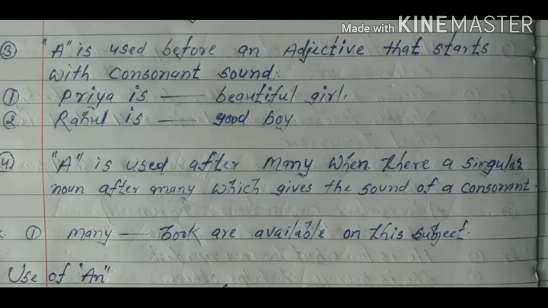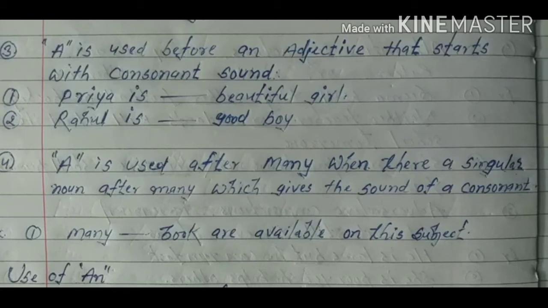Now in the second, Rahul is blank good boy. Here good is an adjective and it gives the sound of a consonant. That's why we will have to apply a here. Now see the fourth use of a.